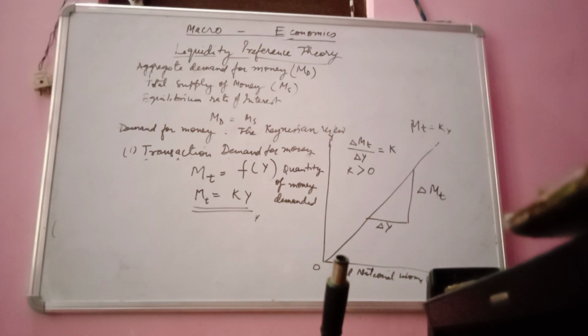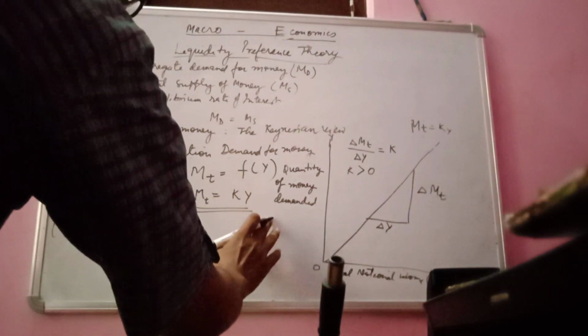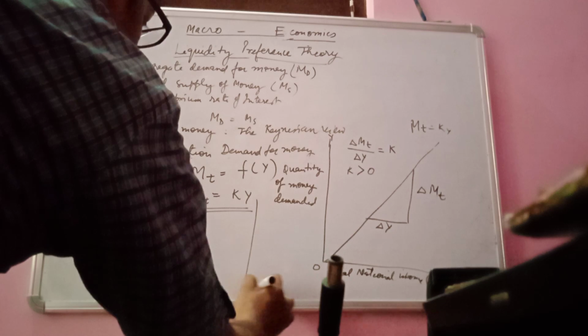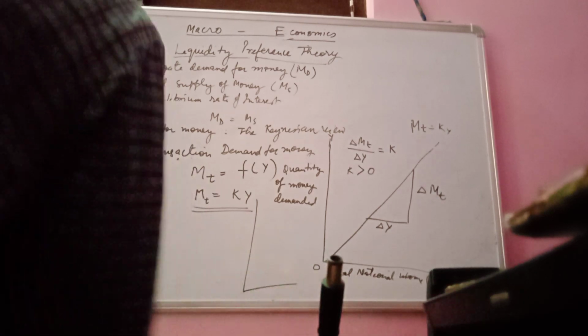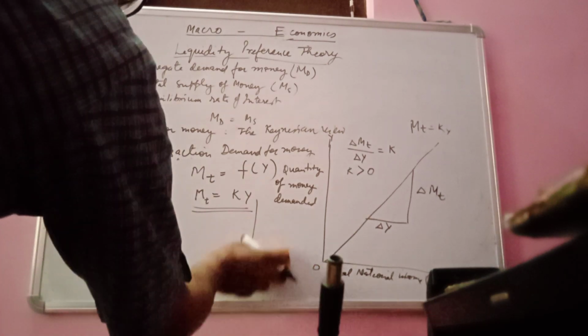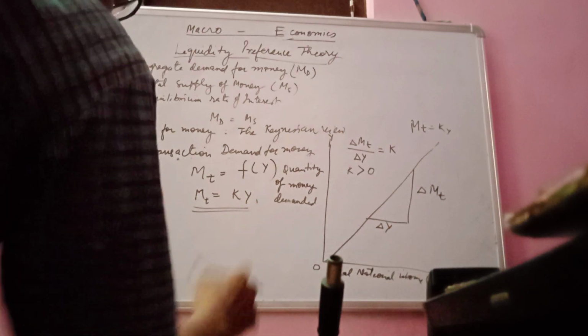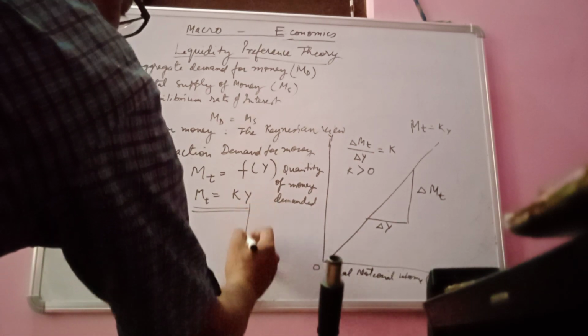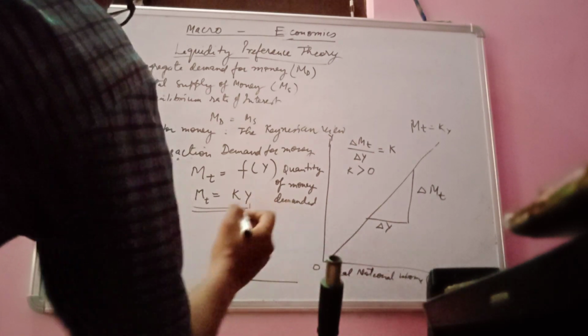So by this diagram, we are able to understand the transaction demand of money, which is classified by Keynes in this way: whatever the interest rate would be, let's say we draw a graph here under the transaction demand of money.